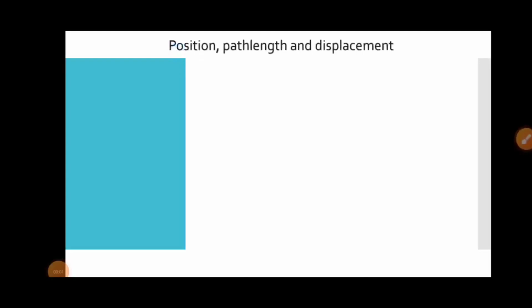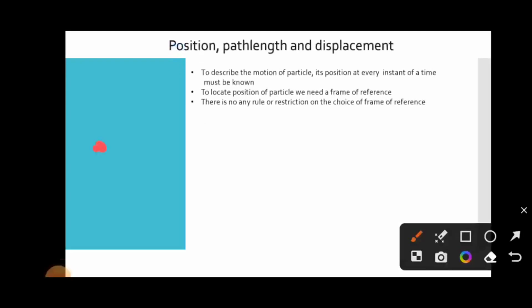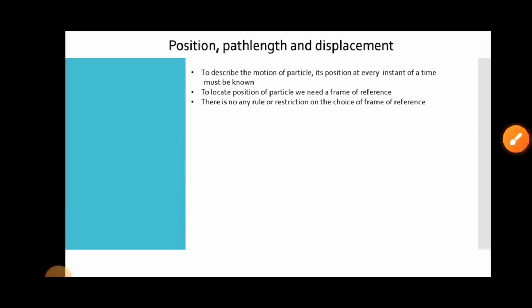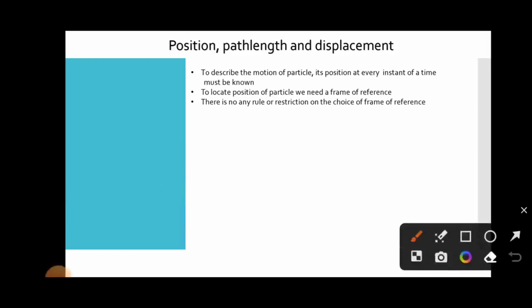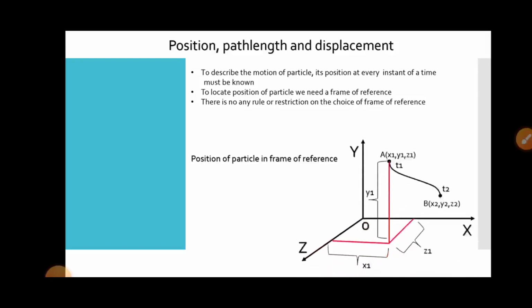Position, path length and displacement. To describe the motion of a particle, its position at every instant of time must be known. To locate the position of a particle, we need a frame of reference. There are no rules or restrictions on the choice of frame of reference. Position of a particle in a frame of reference.